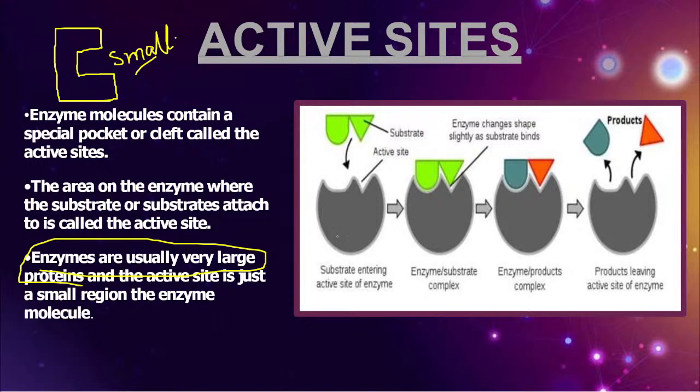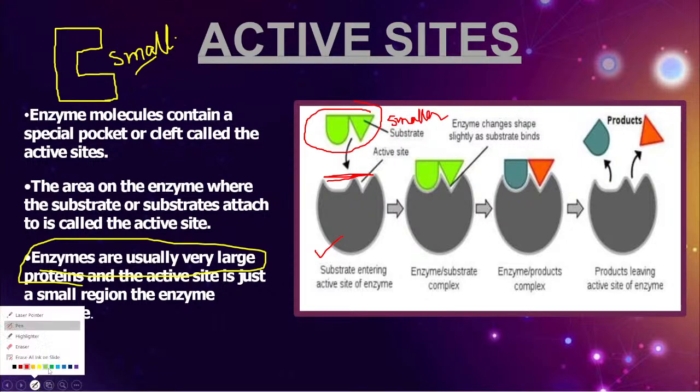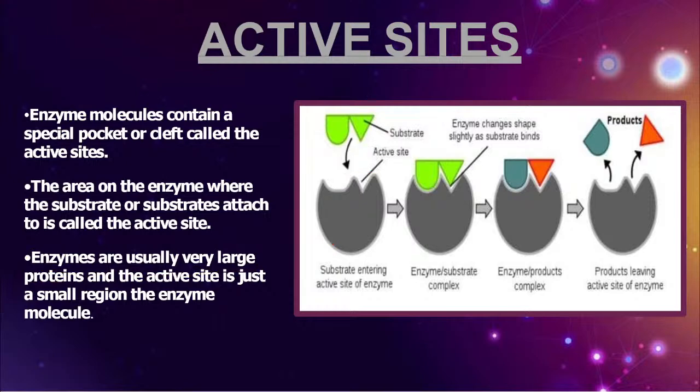All the students look into the diagram carefully. This is the enzyme, correct? You only try to understand. The enzyme is a very large protein, but the active site, you can see friends, is extremely small. Why is the active site small, friends? Whatever substrate or substrates are attaching, they are small actually. They are small, friends. That is the reason you have to understand that the active site is also small.